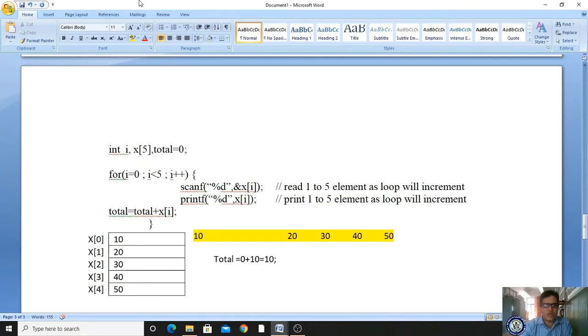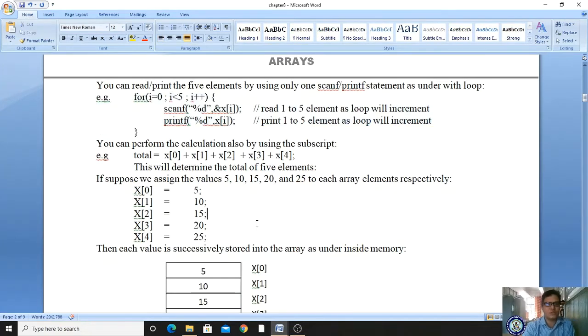After the I value is incremented, how will it happen? Total is equal to 10 plus x of 1. X of 1 location value consists of 20. 10 plus 20 it will store. 10 plus 20 is 30, 30 plus 30 is 60, 60 plus 40 is 100, 100 plus 50 is 150. Okay, so here it has done the same thing. Observe here, you can perform the calculation also by using the subscript. So how are you doing it? Total is equal to x of 0 plus x of 1 plus x of 2 plus x of 3 plus x of 4.